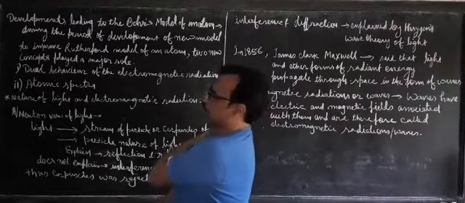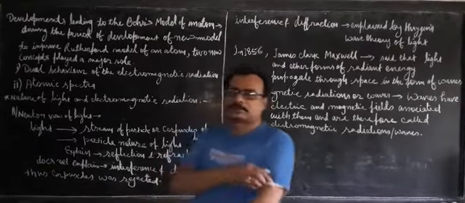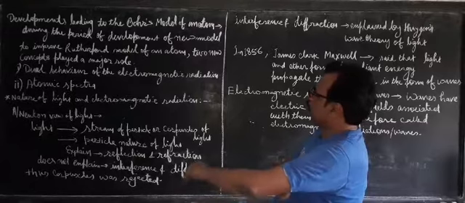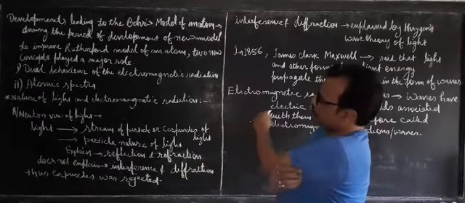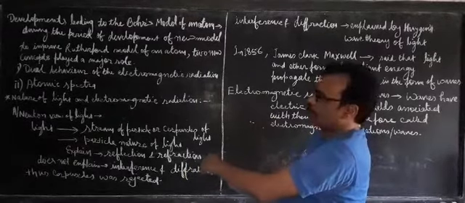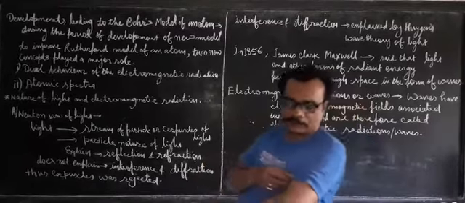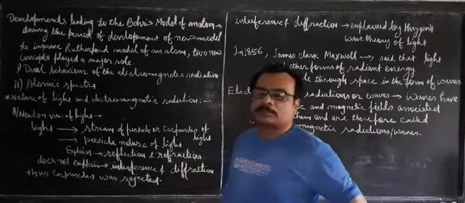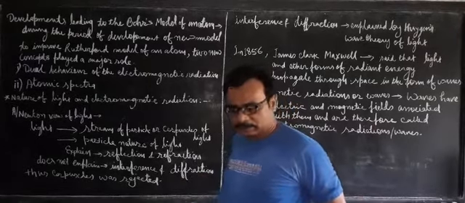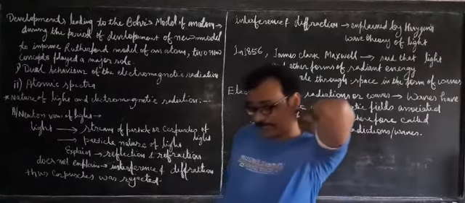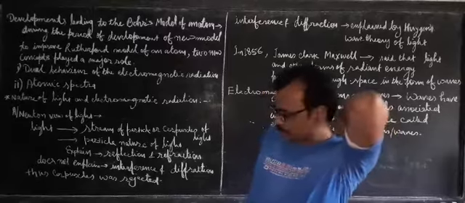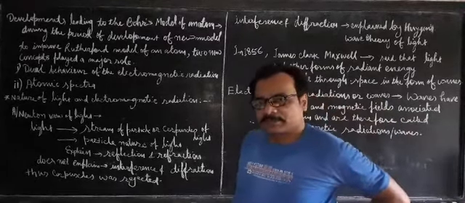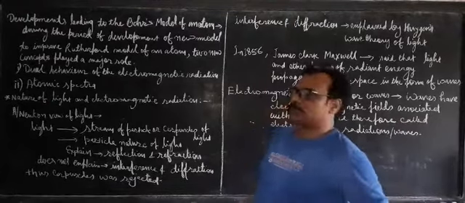In the previous lecture, we studied the Rutherford model, how the Rutherford model came into the picture, and we discussed the drawbacks of the Rutherford model also. Now we will discuss how the Rutherford model got improved, because the drawbacks were there, so it must be improved. Later on it was improved by Mr. Bohr.